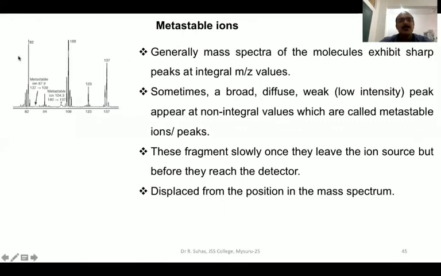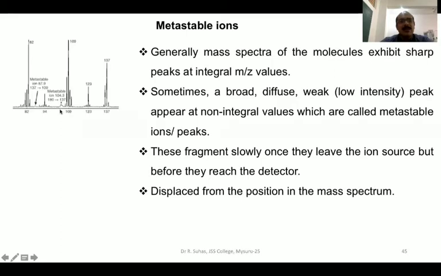Usually, when you take a mass spectrum, you get beautiful straight lines, very sharp peaks at definite integral values. You will see that the mass of this peak is 137, this is 123, this is 109, and this is 82. But sometimes you will see a broad, diffuse, very low intensity peak that appears at non-integral values,